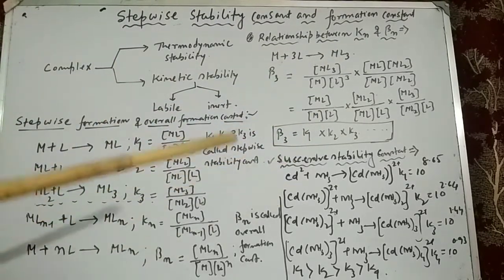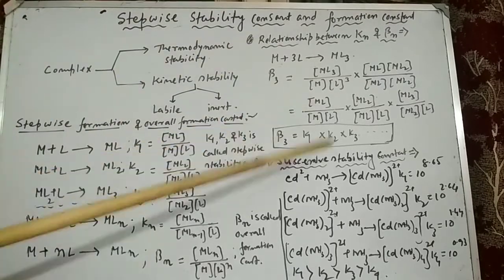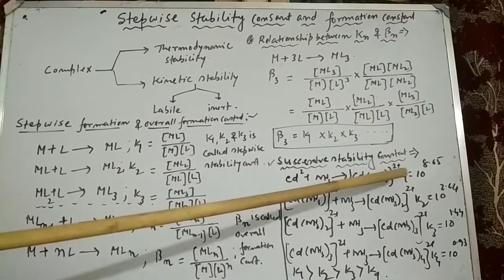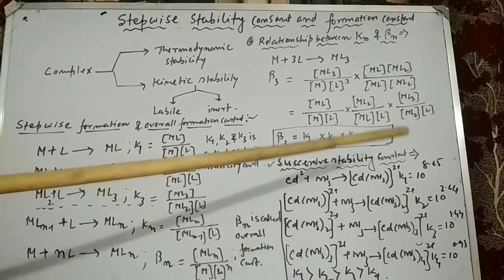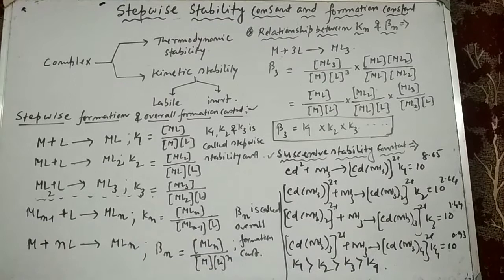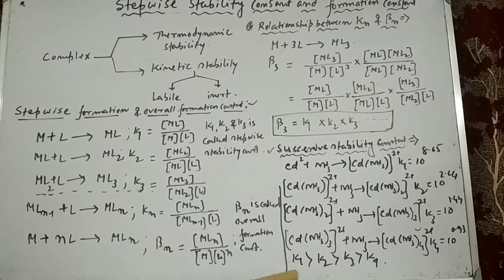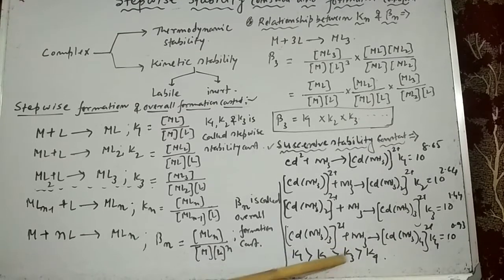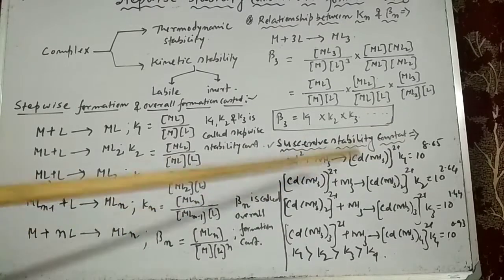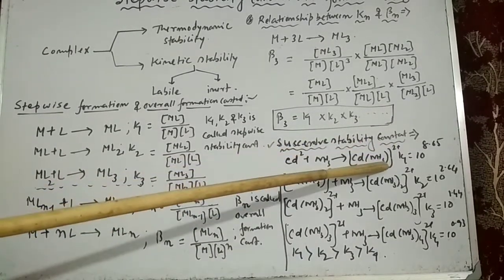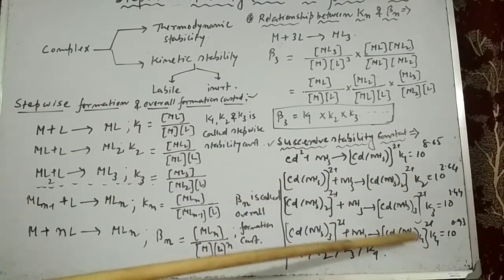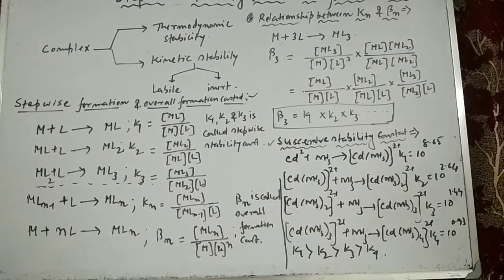Now we determine the successive stability constants. In this reaction we see that the stepwise stability constants are K1, K2, K3 and K4. The value of K1 is higher than that of K2, K3 and K4, and the stepwise stability constants decrease in the order K1 greater than K2 greater than K3 greater than K4. Here the ligand progressively reacts with the metal to form the cadmium complexes Cd(NH3)2+, then Cd(NH3)2 2+, then Cd(NH3)3 2+, and ultimately Cd(NH3)4 2+, and this complex has coordination number 4.